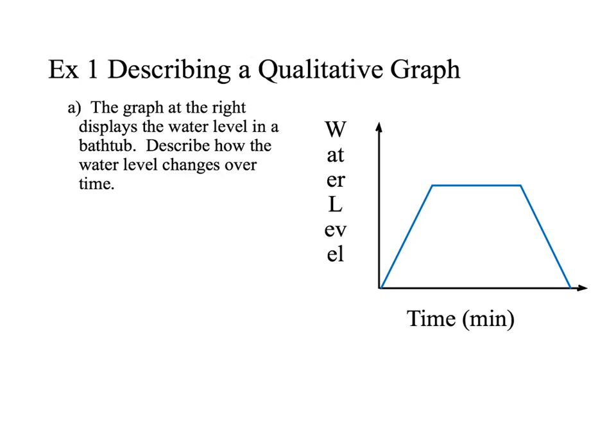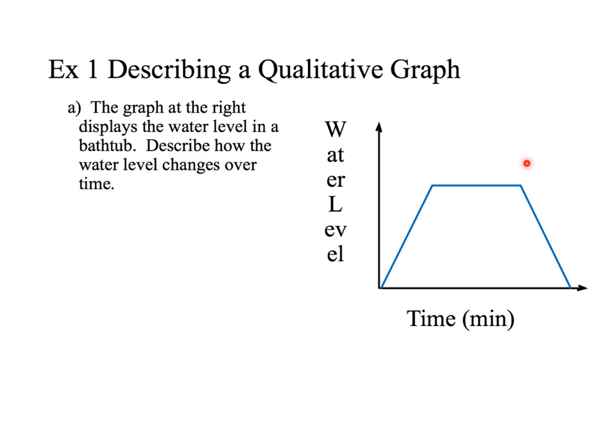So think about filling up a bathtub or a bucket of water or a sink that you then have a drain in, something like that. What do you think's happening? I hope what you think is happening is that here the water level filled up. Then at this point right here, we've turned off the water, and the level remains the same.